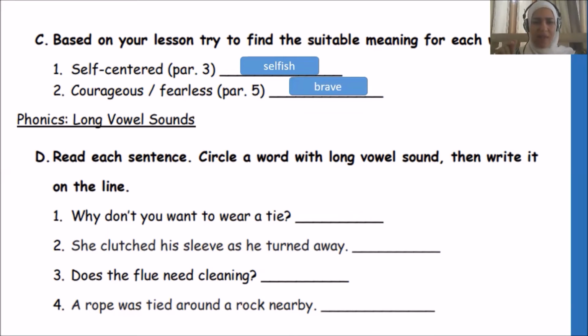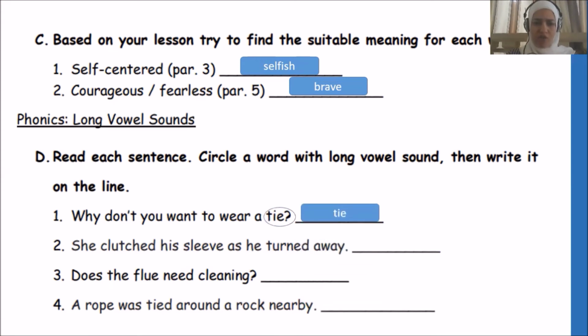Exercise D says, read each sentence. We have to read each sentence. Circle a word with long vowel sound, then write it on the line. So after we read each sentence, we circle a word, just one word with long vowel sound, then write it on the line. Number one, why don't you want to wear a tie? Okay, so I chose here the word tie and we write it on the line.